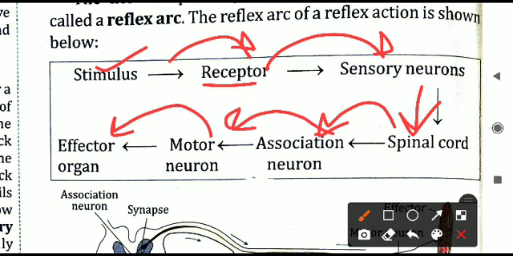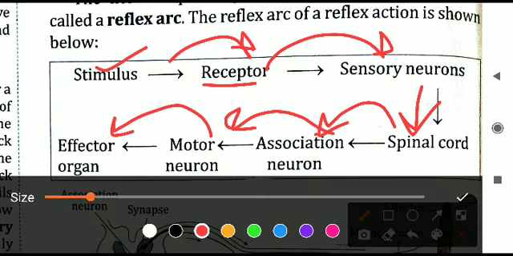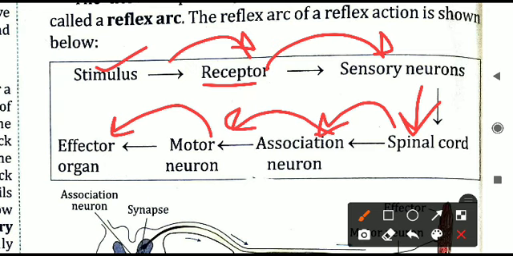Suppose you touch a hot object. So touching a hot object is the stimulus. That stimulus of the hot object that you have touched is transferred to the receptor. Receptor means our hand, our skin. Our skin will identify that something hot has been touched, put your hand back. So in this case, the receptor, that is the skin, receives the message that you have touched something very hot, and this is being received by us because of the sensory neurons that are present in our body.